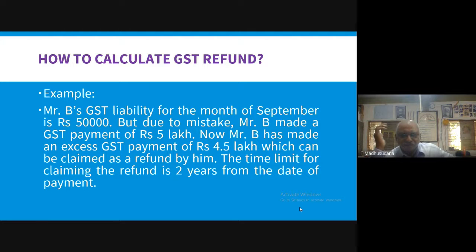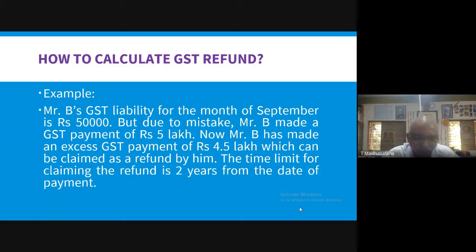Now Mr. B has made an excess GST payment of rupees 4.5 lakhs, which can be claimed as a refund by him.